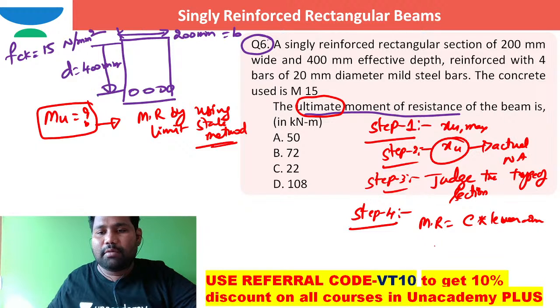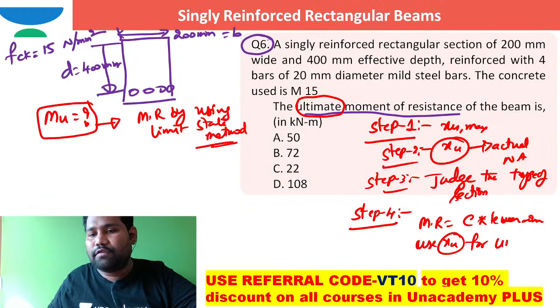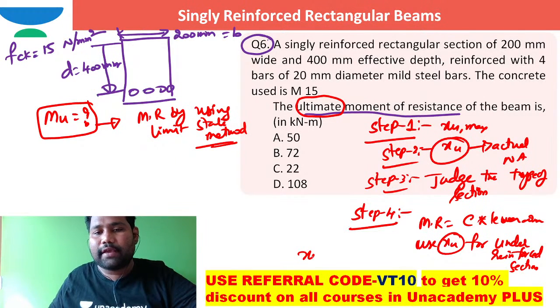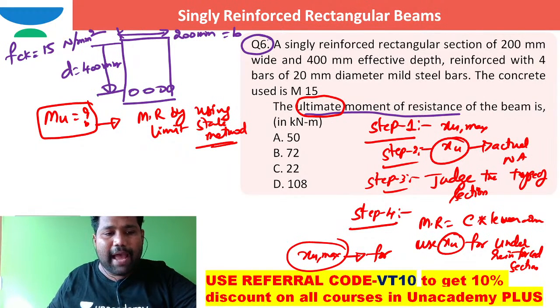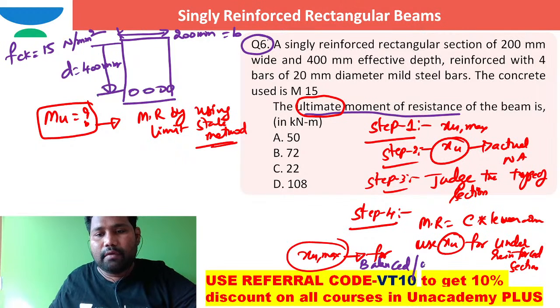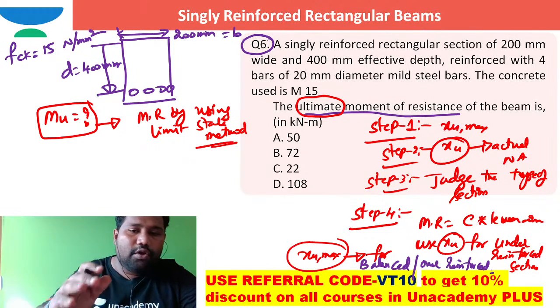Okay, this is the basic formula. Use XU for under reinforced, whereas for a balanced section or over reinforced section, use XU max. Balanced or over reinforced, right? I hope this is the procedure.